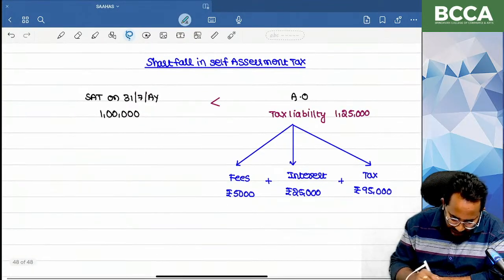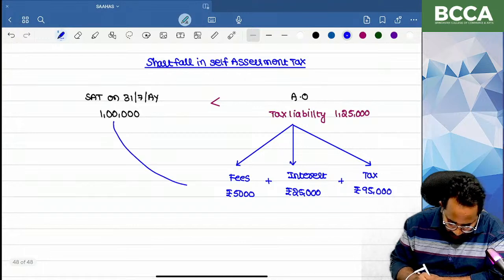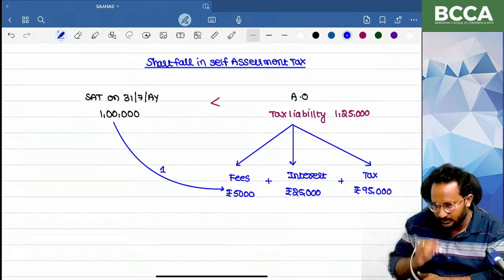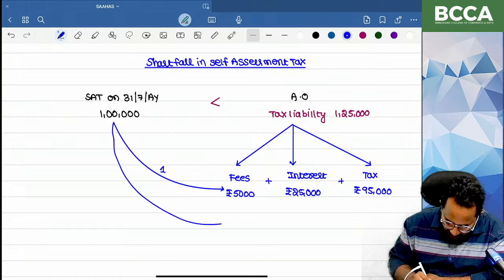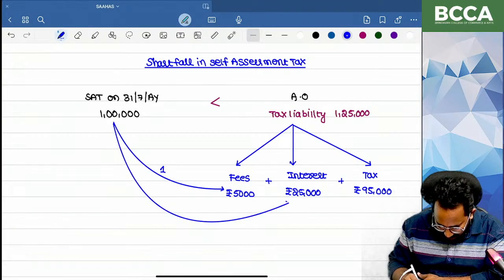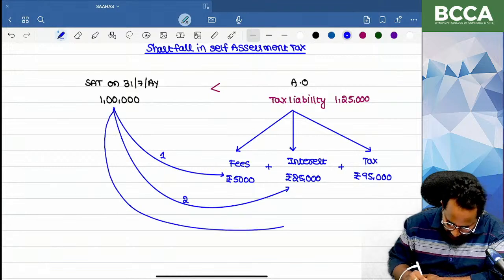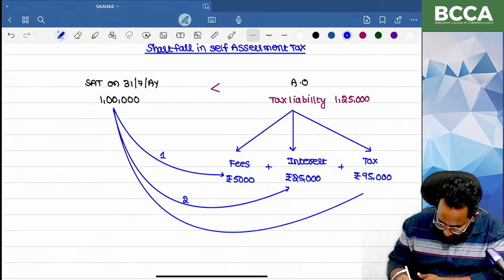First, it should be adjusted against the fees. First preference is given to the fees. Second preference is given to the interest. After recovering that, if any balance is there, it should be adjusted against the tax.